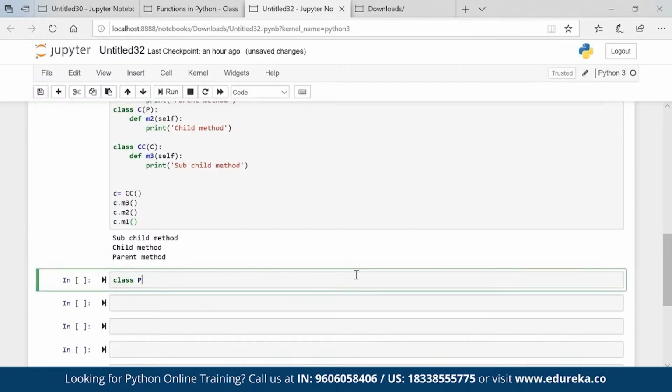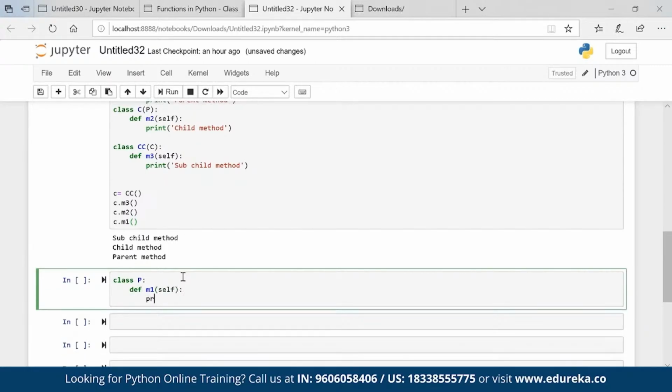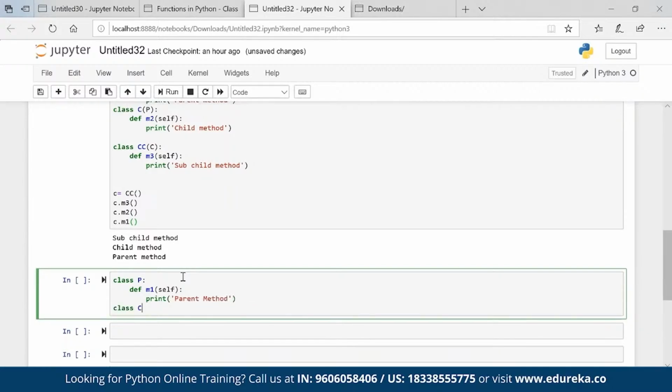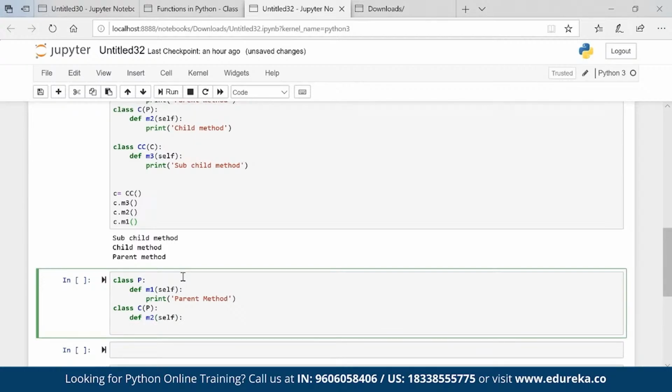Now class P. Now I'm talking about hierarchical inheritance. I have two childs, right? I am a parent. I have two childs. So def M1 self print parent method. Class C, I am giving property to this class C. Def M2 self print child method.